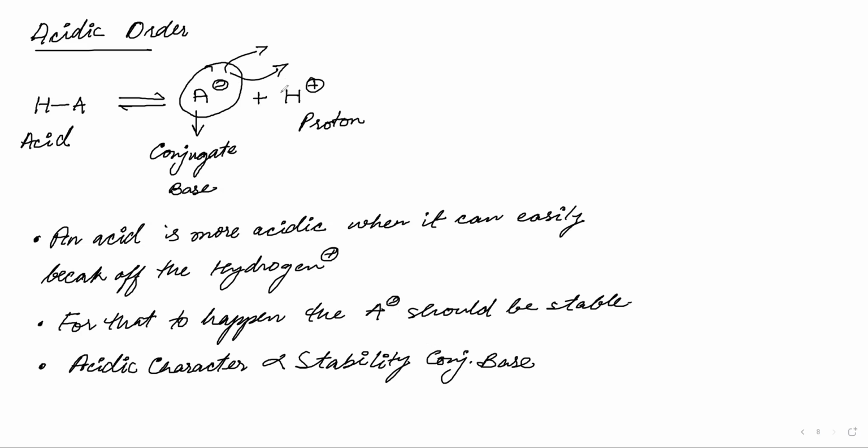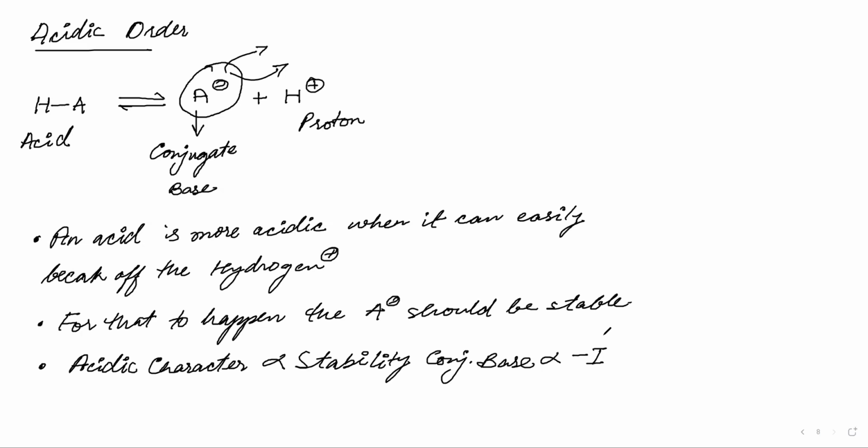Positive charge or negative charge? Negative charge. And the only instability it will get is due to the negative charge. So we have to minimize that negative charge, and to minimize it, what do we want? We want either a positive charge or an electron withdrawing group. Okay, sir. Okay or yes? Yes, sir.